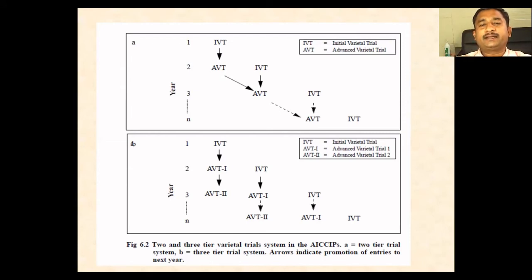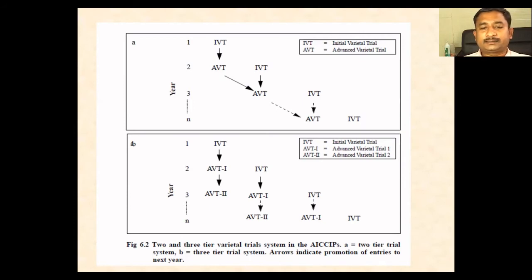For example, in the second year, the same IVT will be conducted, and the AVT entries of the second year and third year they will evaluate combinedly. Like this it will go on. This is called a 2-tier system. Here after IVT they will get an AVT, and then in the second year there is an IVT, and then comes the third year AVT. Like this is a 2-tier system.